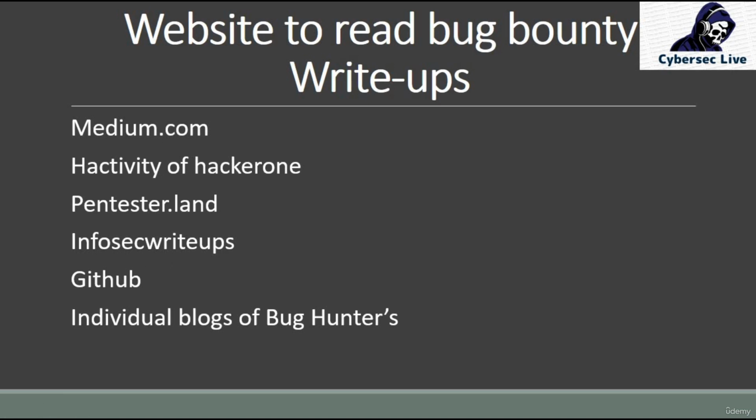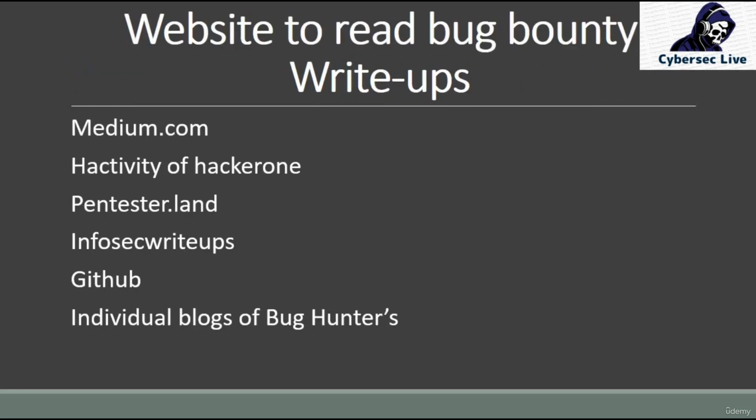And at last, individual blogs of bug hunters. You need to follow those hunters who are very good, reputed, and in the top 10 in bug bounty. You can follow them and check their write-ups, what they are writing, what the ways are, and how they are hunting bugs, right?